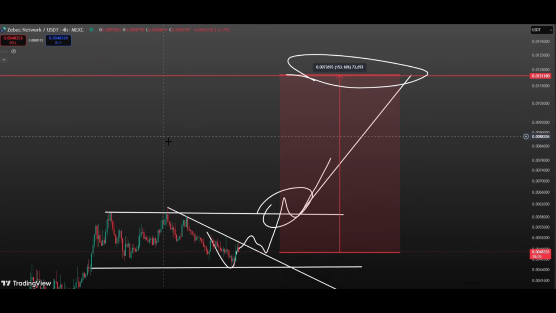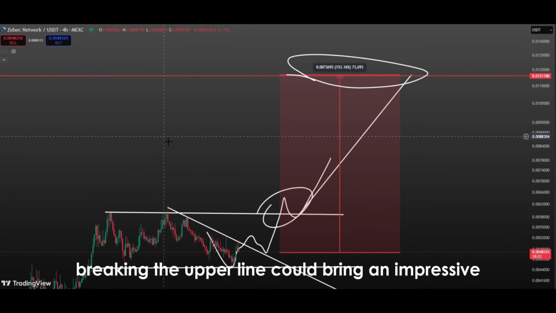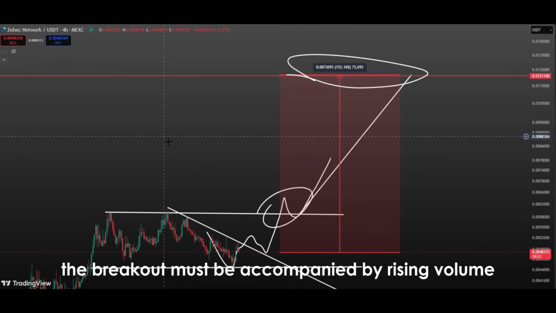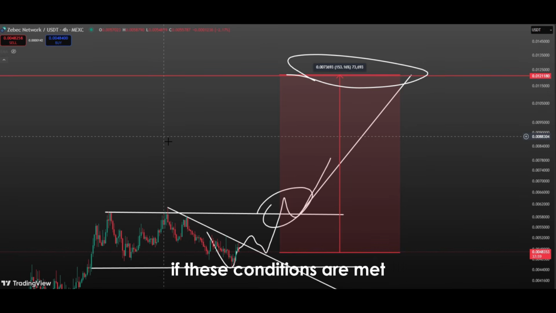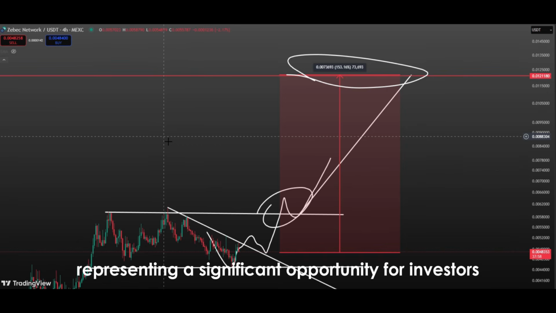In conclusion, the current horizontal flag pattern in the market could be a strong signal of consolidation. Breaking the upper line could bring an impressive upside potential of around 150%. However, for this potential to be realized, the breakout must be accompanied by rising volume, positive market sentiment, and an overall upward trend. If these conditions are met, reaching the target level predicted by the pattern becomes technically possible, representing a significant opportunity for investors.